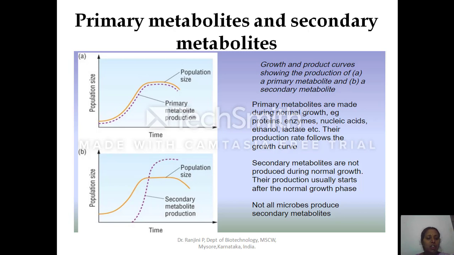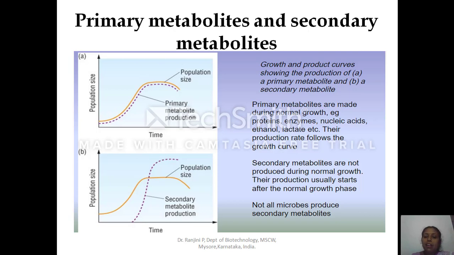This includes amino acids, enzymes, proteins, nucleotides. What all is required for the cell to maintain its growth and development are considered as primary metabolites, and the metabolic pathway producing the primary metabolites is called the primary metabolic pathway.